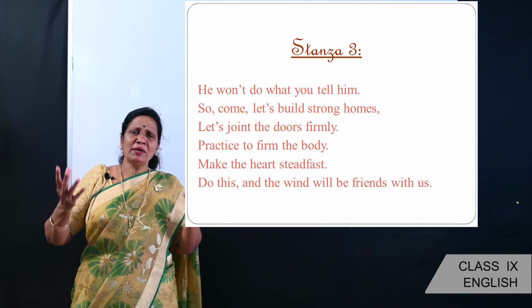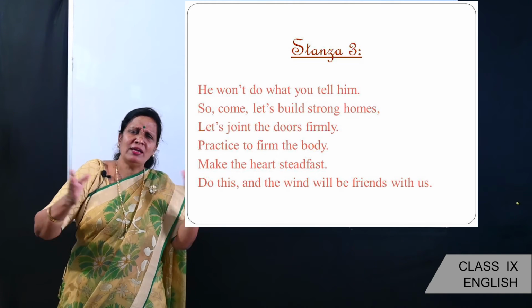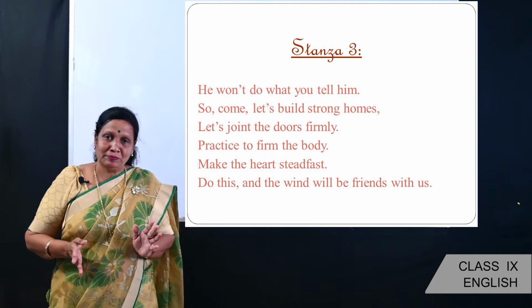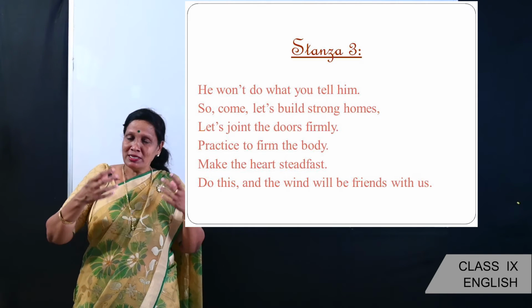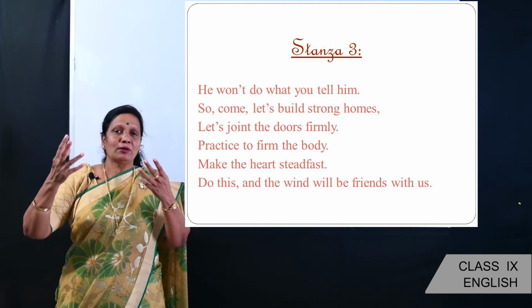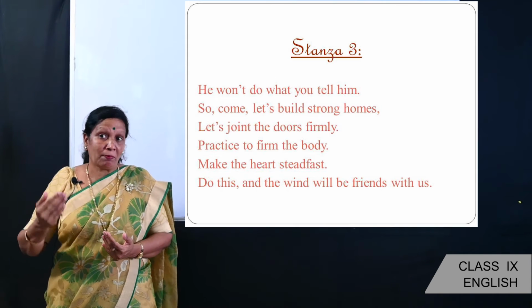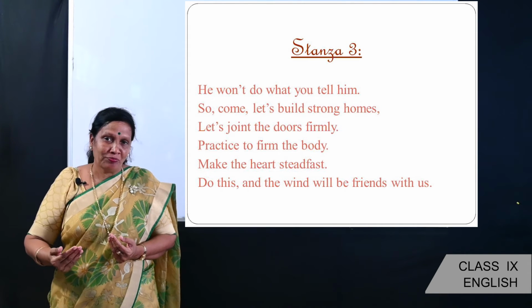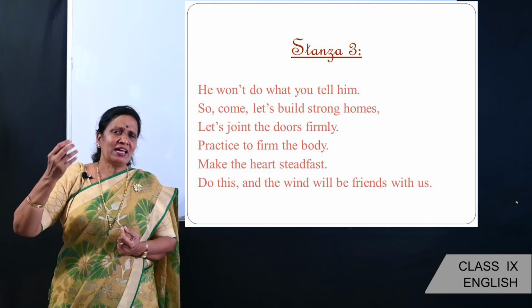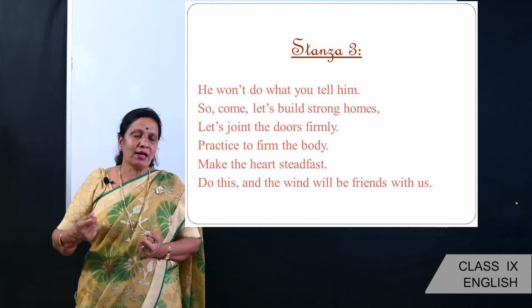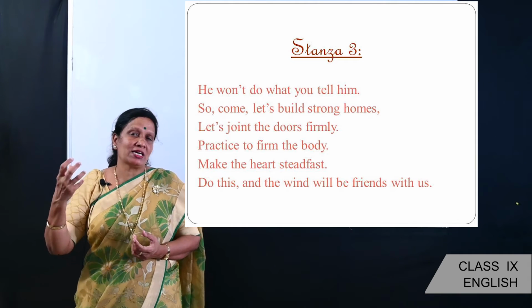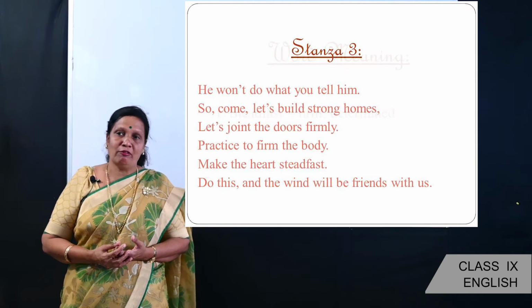Okay, so the government is preparing us in every possible way. So we are also preparing ourselves, isn't it? So in the same way, the poet is asking us to be prepared, to be strong, so that the challenges cannot make us weak, and we will remain strong and face boldly the challenges and problems of our life.